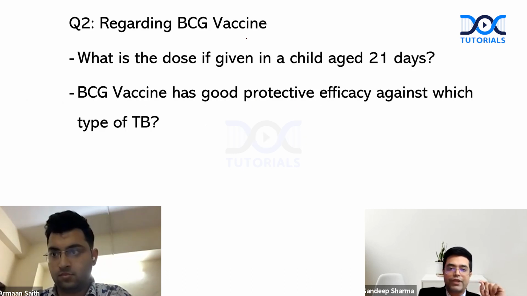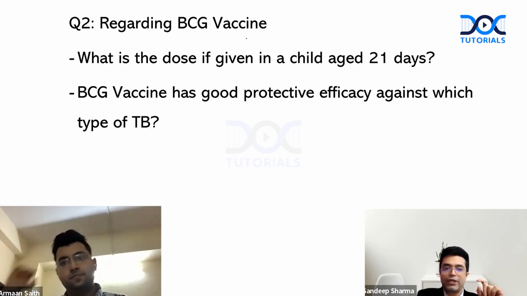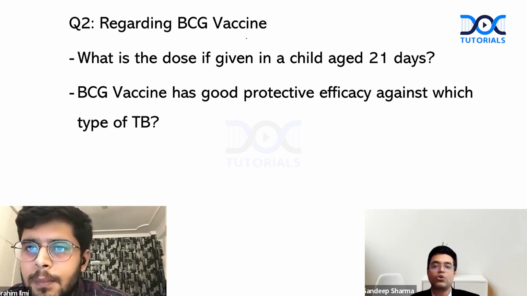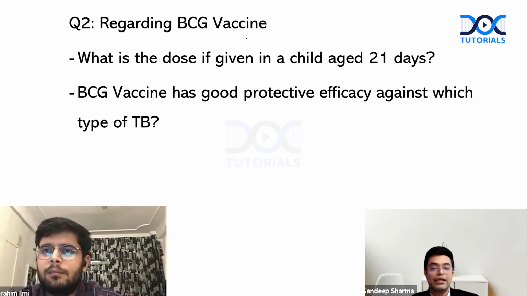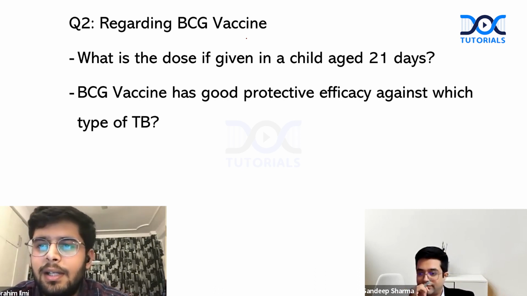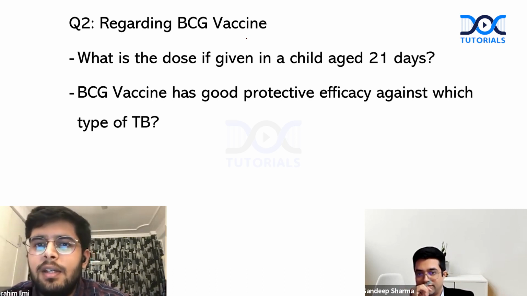Moving further, question number 2 goes to Dr. Ibrahim. Dr. Ibrahim, this is your question. Regarding BCG vaccine, what is the dose if given in a child aged 21 days? And secondly, BCG vaccine has good protective efficacy against which types of tuberculosis in children? Your time starts now. So 21 days means less than 1 month. In that, we give half the normal dose. Normally, we give 0.1. In this, we give 0.05 intradermal.